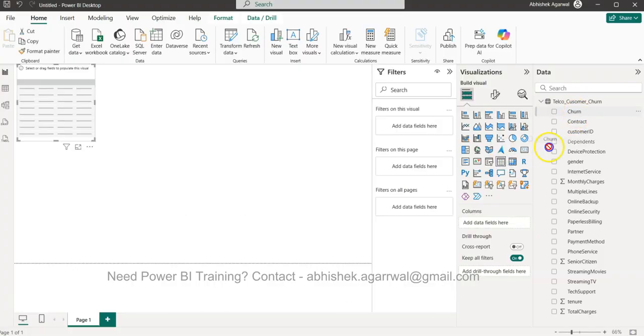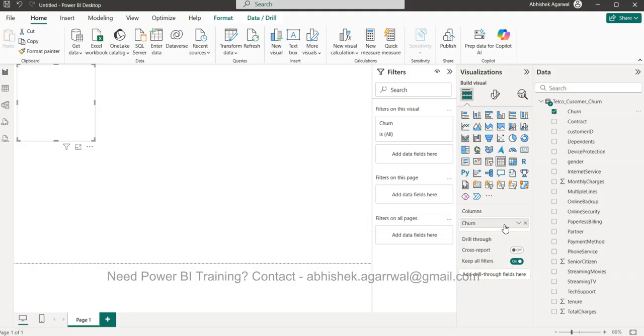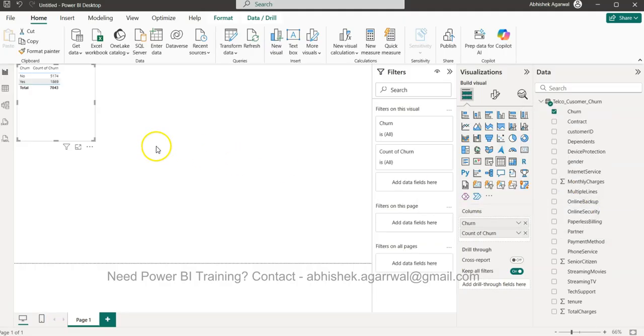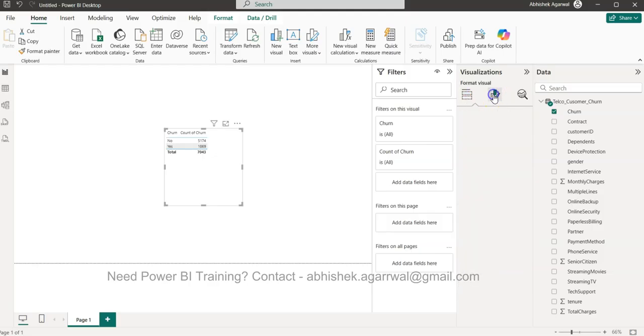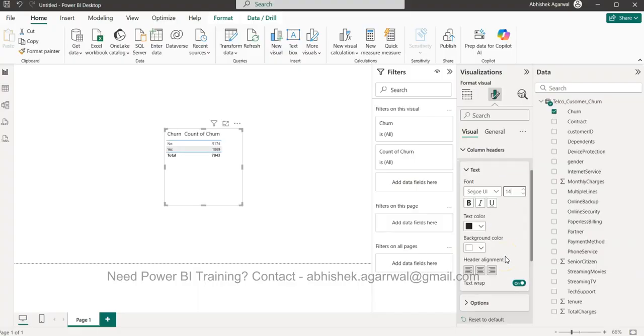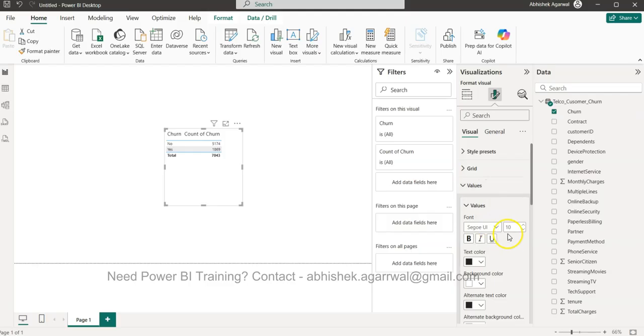I bring the column churn, with yes and no, then bring the column churn again and say that it needs to be counted. And if you want me to increase the font, let me increase the column header to 14, and the values to 14.